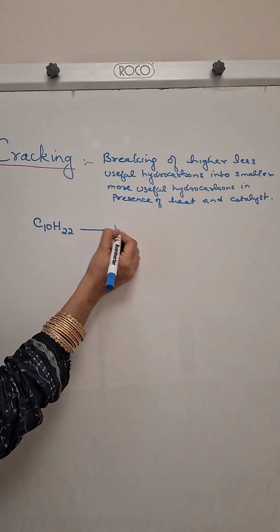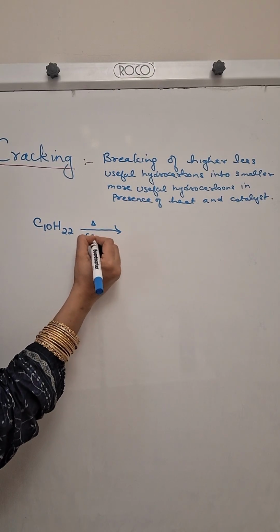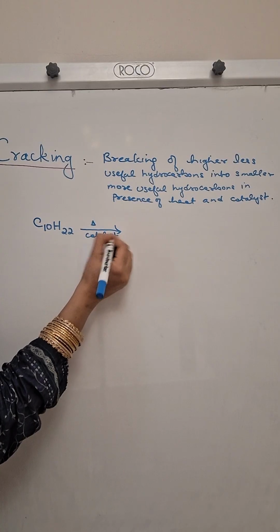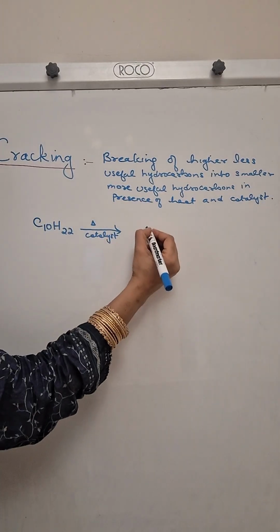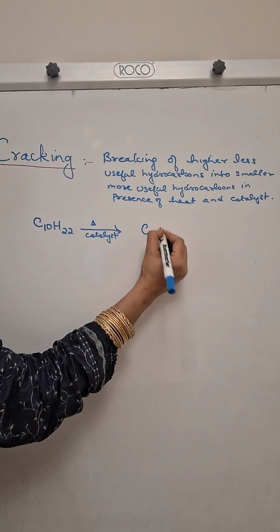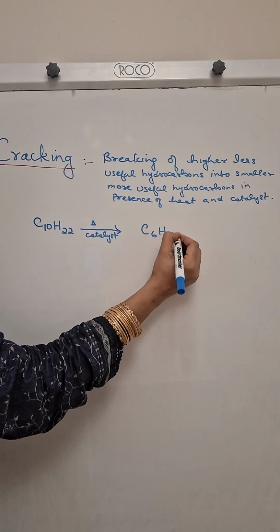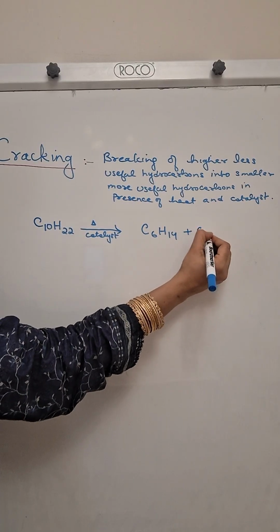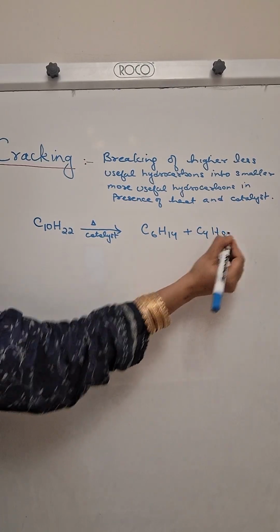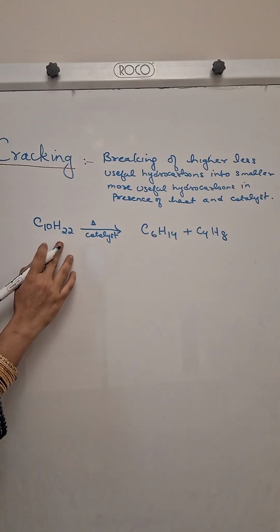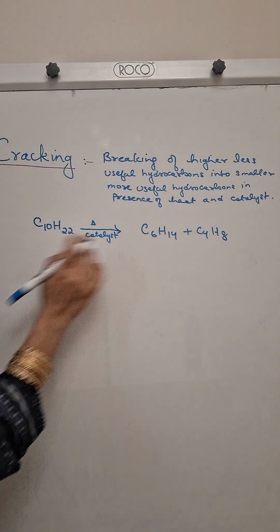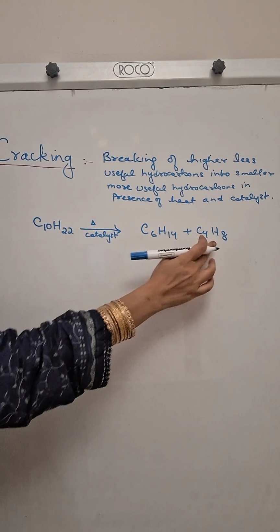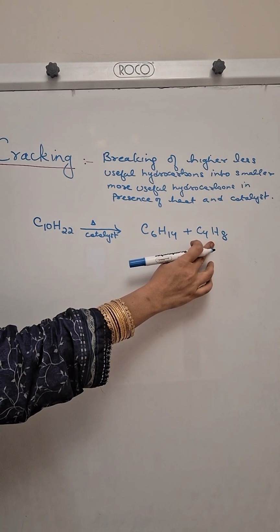When it is heated in presence of catalyst, we will get C6H14 plus C4H8. Okay, so this hydrocarbon is broken into hexane and butene.